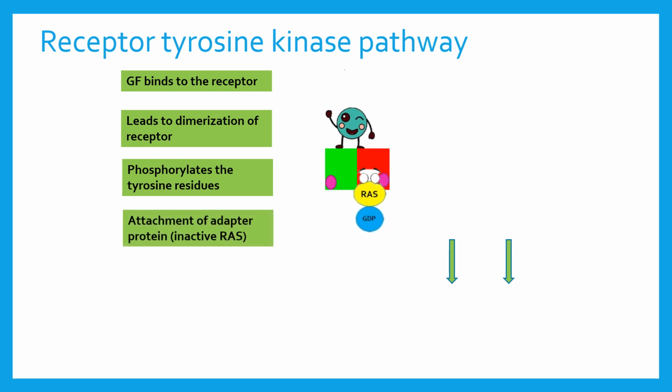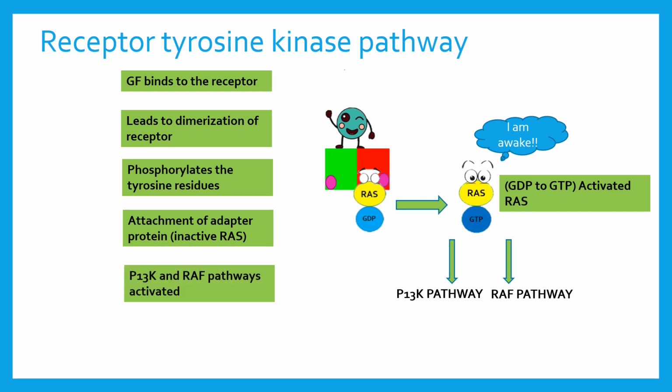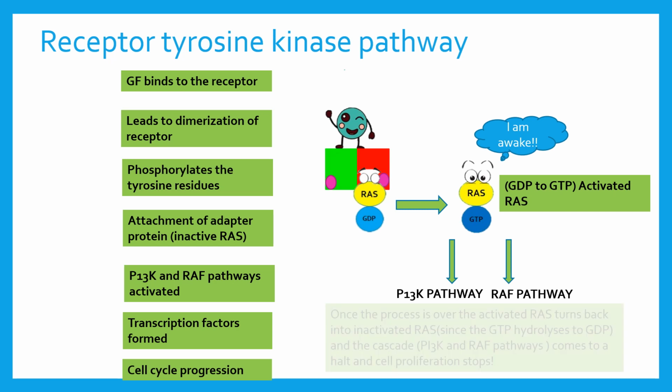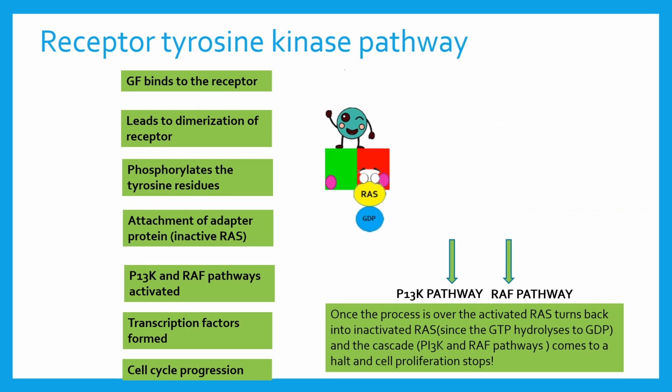Initially, the RAS is inactivated because of the presence of GDP. Now, the GDP gets phosphorylated to GTP in order to activate the adapter protein. Now, the activated RAS activates 2 pathways, the PI3K pathway and the RAF pathway. And then the transcription factors get formed and the cell cycle progresses. Once the process is over, the activated RAS turns back into inactivated RAS, since the GTP hydrolyzes to GDP, and the cascade of the PI3K and the RAF pathways comes to a halt and cell proliferation stops.